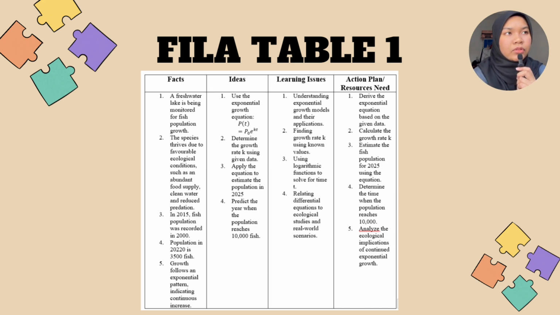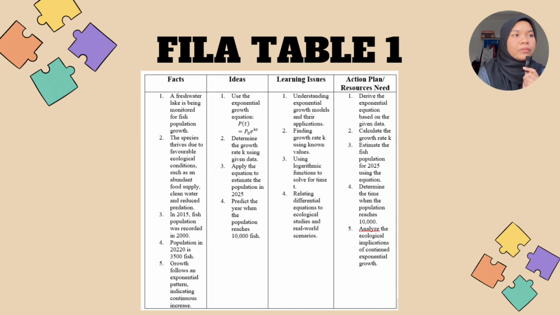For the ideas, firstly, we use the exponential growth equation, which is P(t) equals P naught e to the power of kt. P(t) means the quantity at time t, P naught is the initial amount at t equals 0, and k is the growth rate, where k is more than 0 for growth and less than 0 for decay, and e is Euler's number.